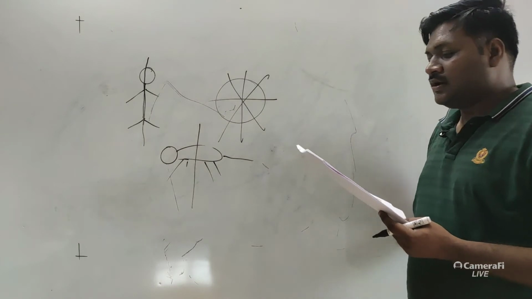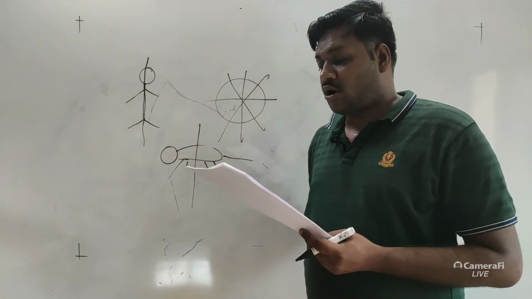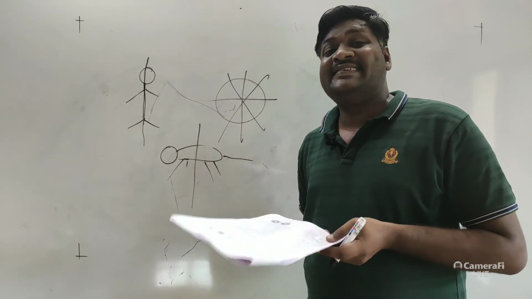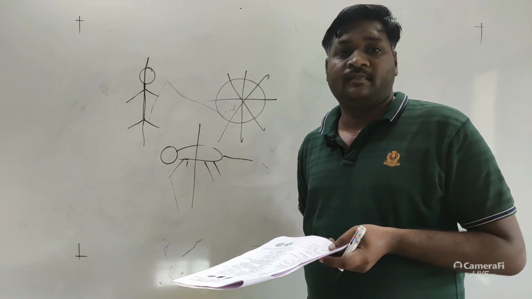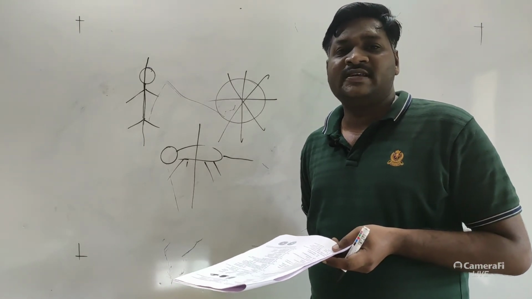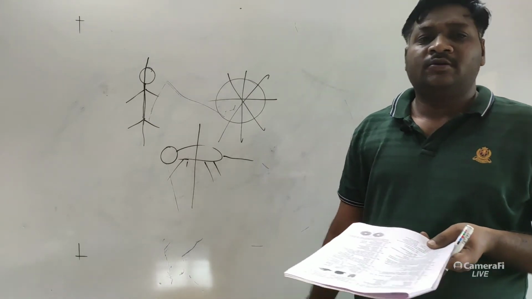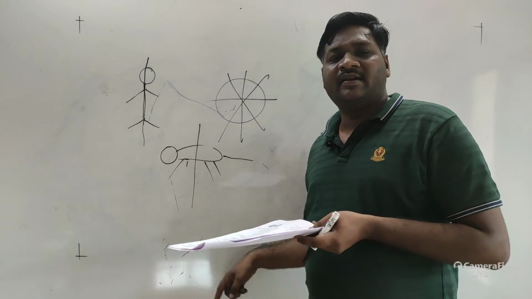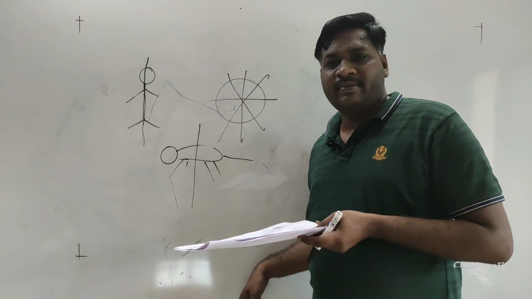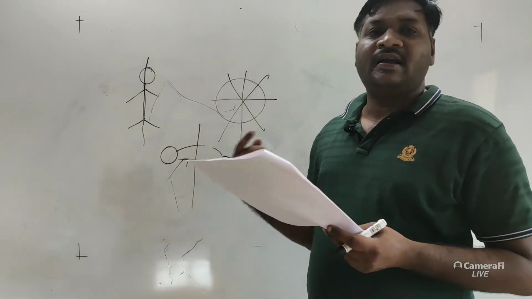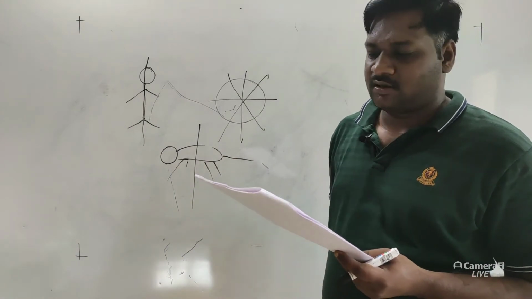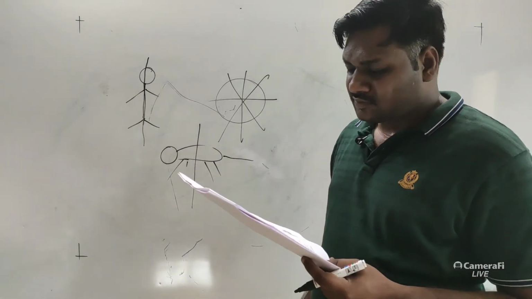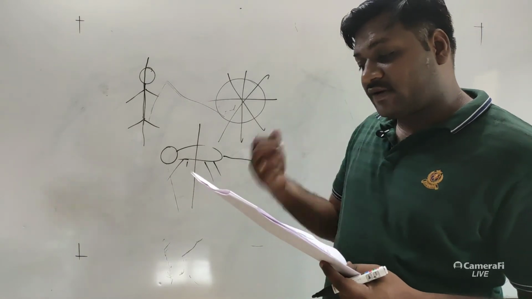Okay, the next, retrogressive metamorphosis occurs in, see, retrogressive metamorphosis is seen in case of urochordates. So what we have seen in urochordates, the notochord is present in the tail region and the tail region will degenerate. So notochord will also not be present over there. So that is the retrogressive metamorphosis. Okay, so option C is correct for 153. Then look at question number 154.